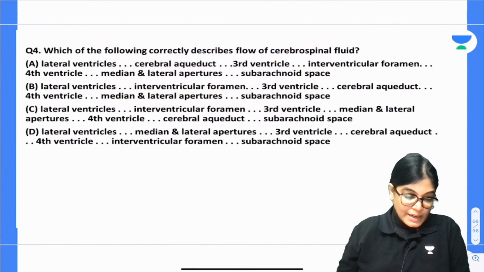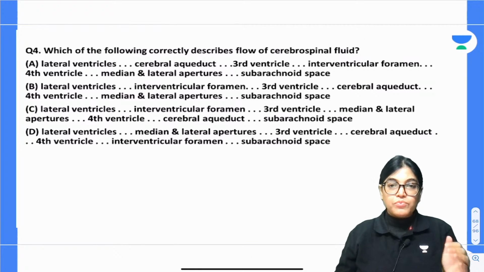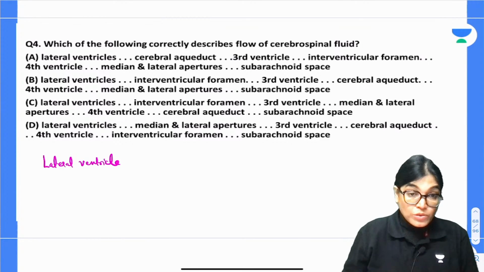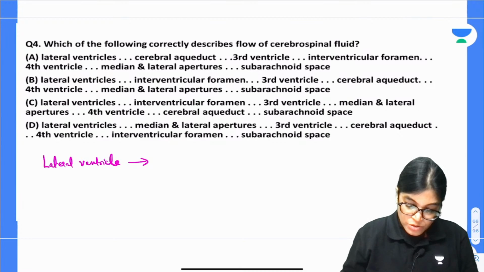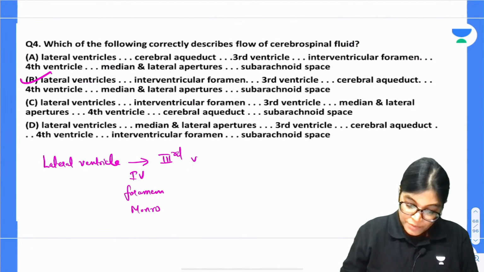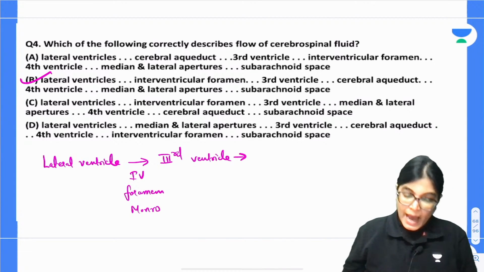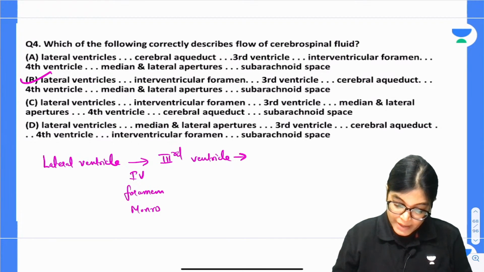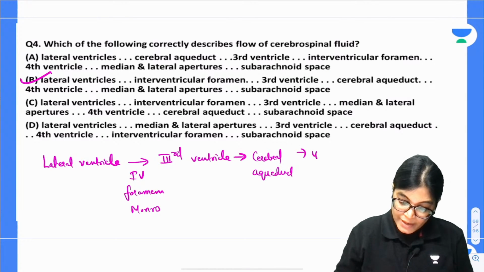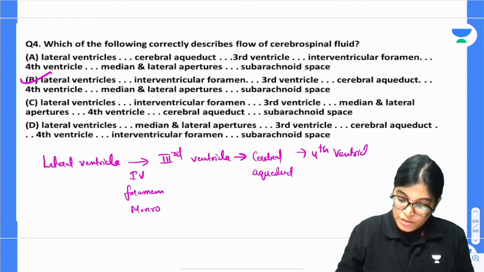Okay, so my dear aspirants, the correct answer is, actually I would like to write the flow. The lateral ventricle forms the major amount of choroid plexus, and thereafter it will pass through the interventricular foramen of Monro. So option B is correct. It will pass towards the third ventricle, and from the third ventricle there is a gap called the cerebral aqueduct.